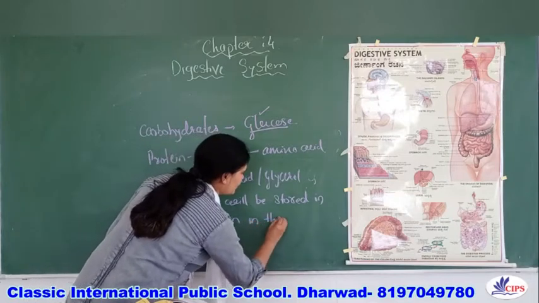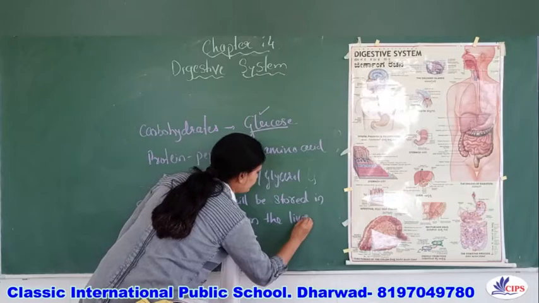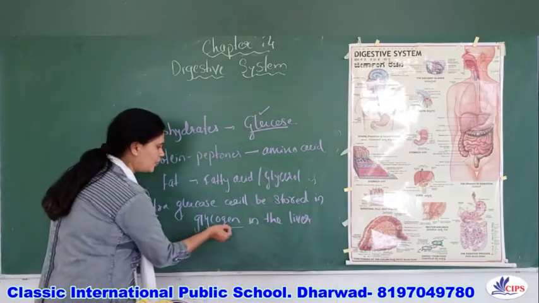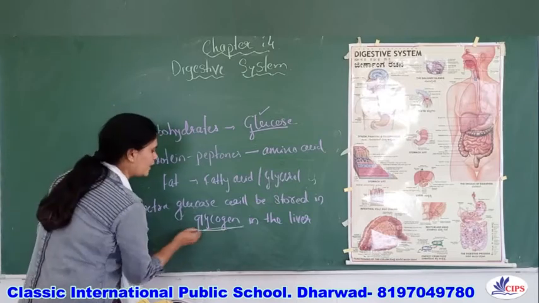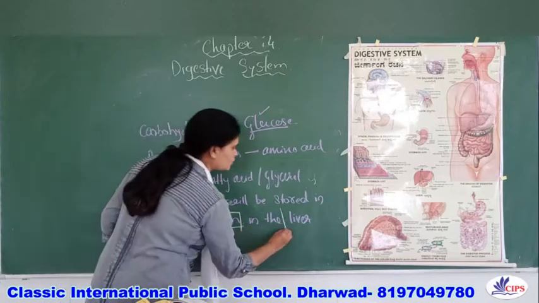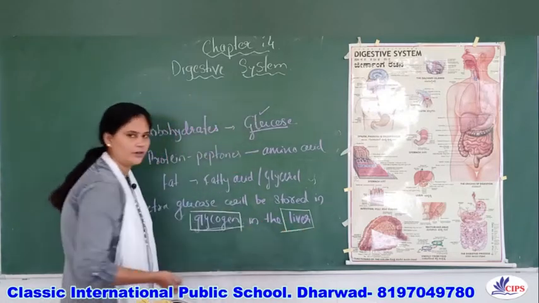This point is very important. In animals, the extra glucose will be stored in the form of glycogen. And where will this glycogen be stored? The glycogen is stored in the liver, right?